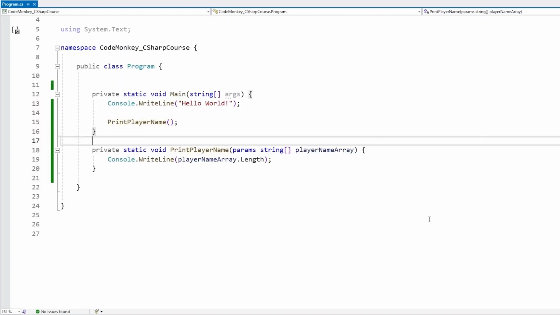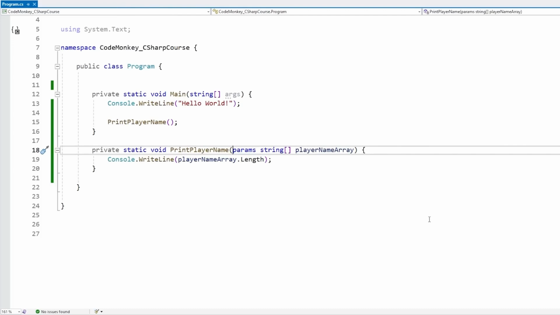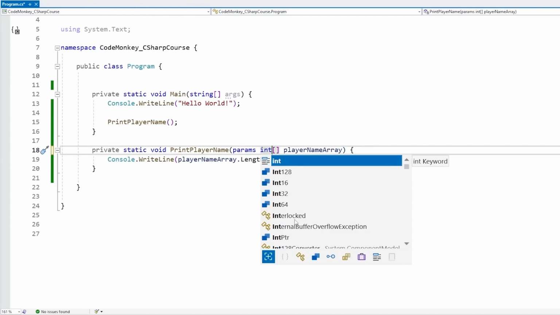So yep, that's it, super simple. You can just add the params keyword, and that way now we support any number of parameters. This only has 2 requirements. The first one is that the type over here needs to be an array. For example, if you make it just string, then no, it does not work. If we make an array of multiple dimensions, this one also does not work. So it needs to be an array of some type. It can be string, it can be int, it can be pretty much anything.